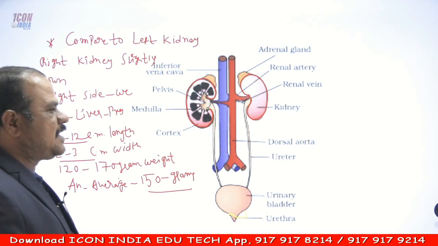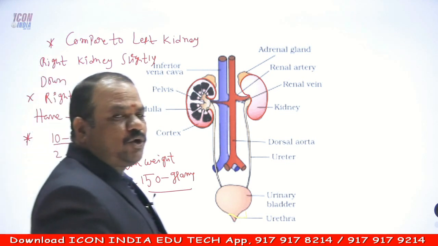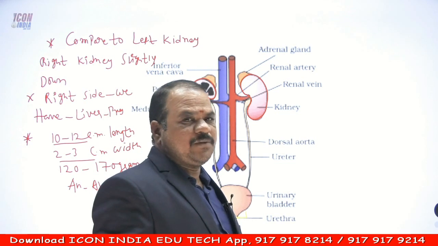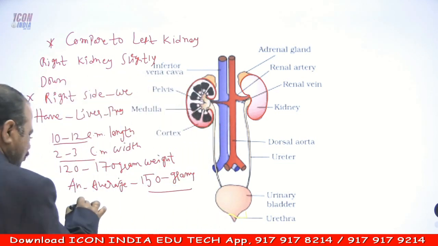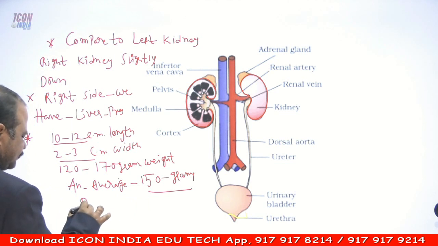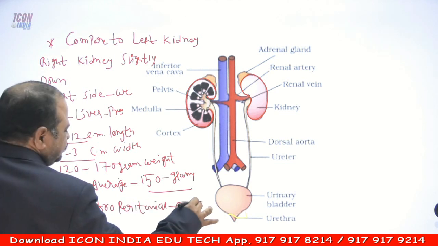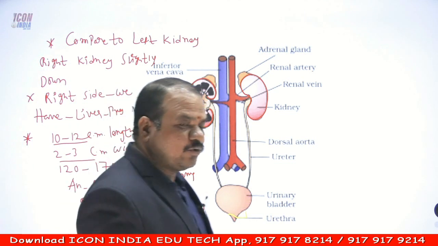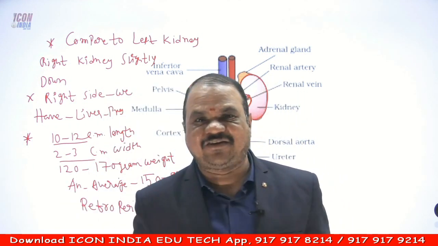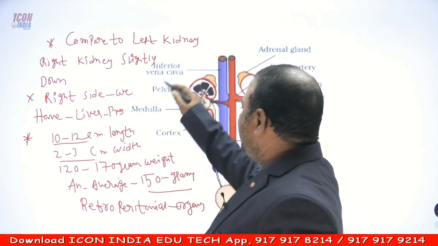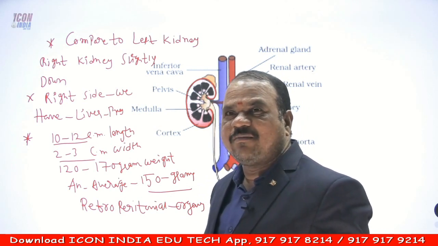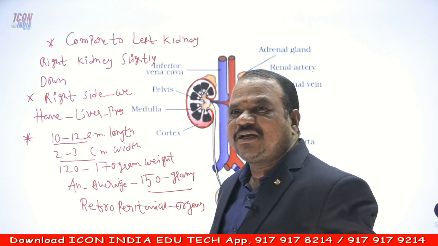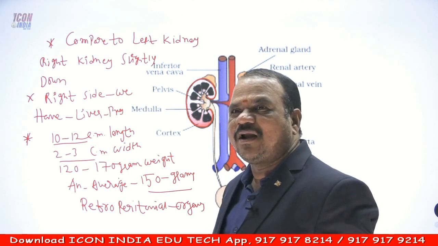The kidneys are normally retroperitoneal organs. Retroperitoneal means they are covered by the peritoneum, one of the membranes, so it is known as a retroperitoneal organ.